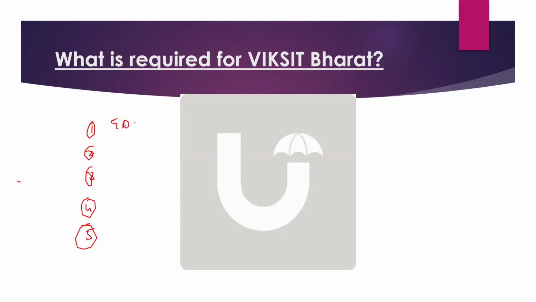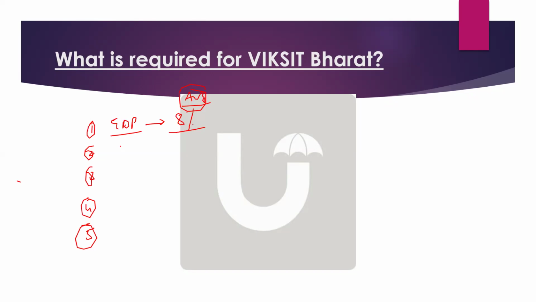GDP has to increase. Very good. So GDP growth should be on an average 8%. Remember that. I'll give you some statistics to remember for the exam. So if you're writing what is required for Viksit Bharat, definitely start with GDP. And how much growth rate should there be to achieve Viksit Bharat by 2047? On an average, it has to be 8%. Remember that. That is just an example.